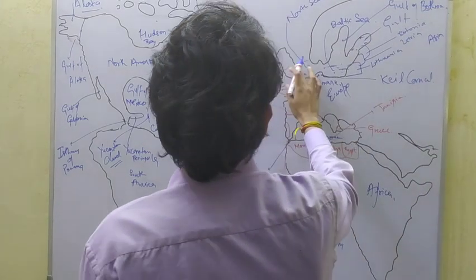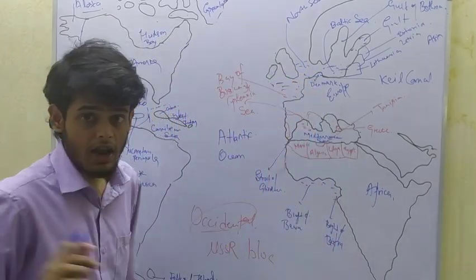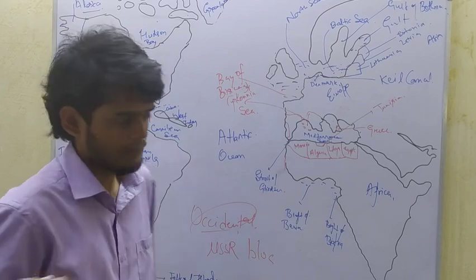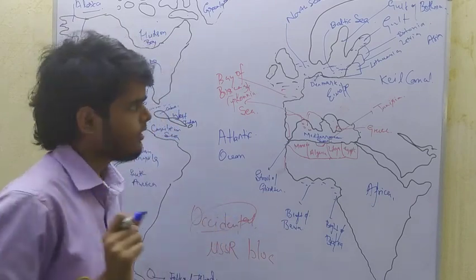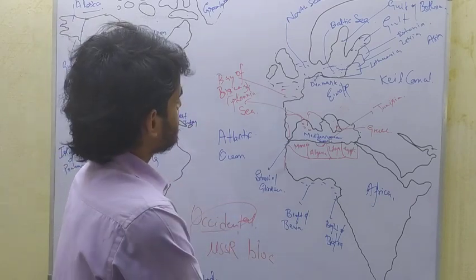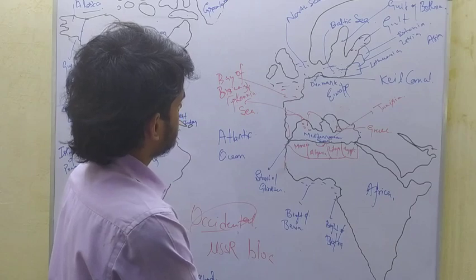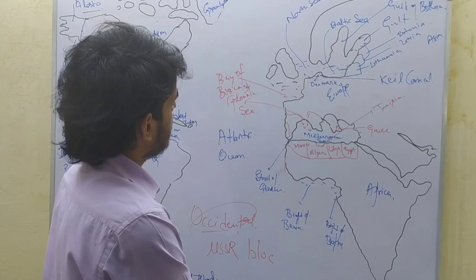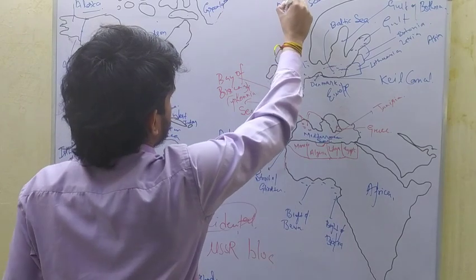This is England. Between England and France, the English Channel is located. Here is the Norwegian Sea.